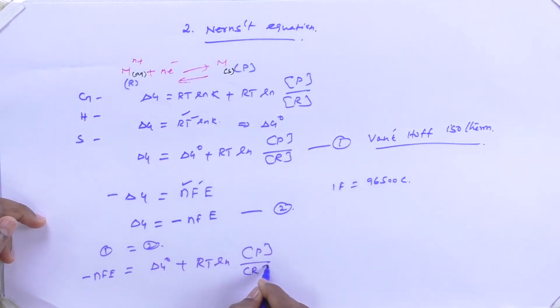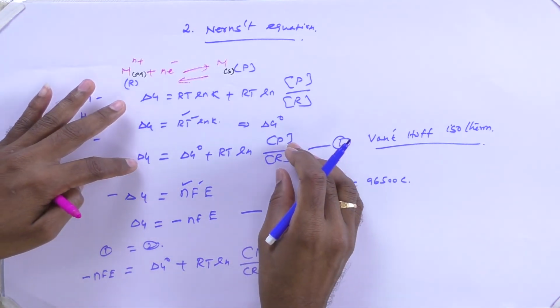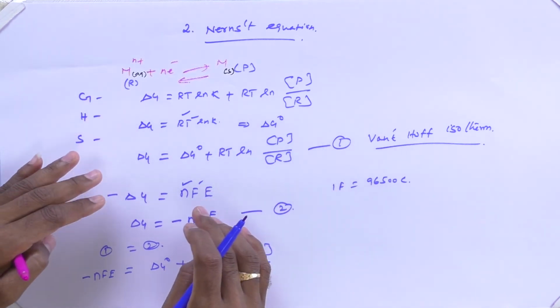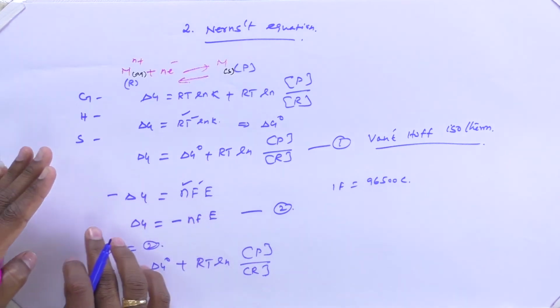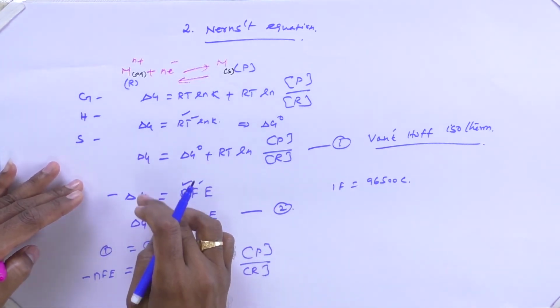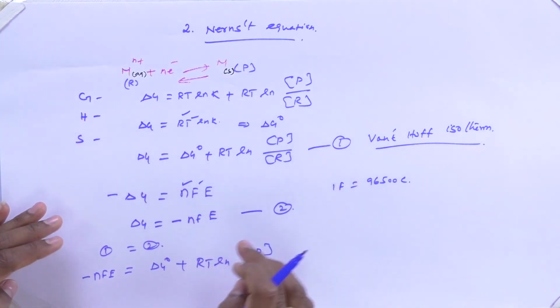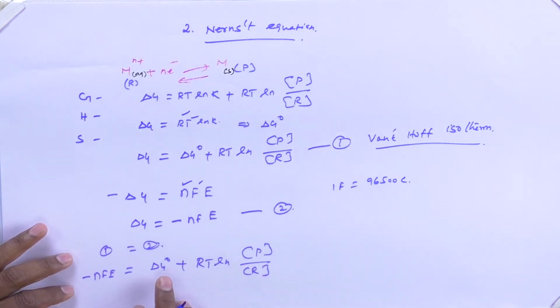This is very simple. It is based on the van't Hoff isotherm equation, and on the fact that whenever a change happens in the system, there is a decrease in the free energy. Due to the decrease in free energy, EMF is produced. Now the left hand sides of the equations are equal, so I am going to equate equations 1 and 2. I get minus nFE is equal to delta G0 plus RT ln product by reactant for this particular type of reaction.